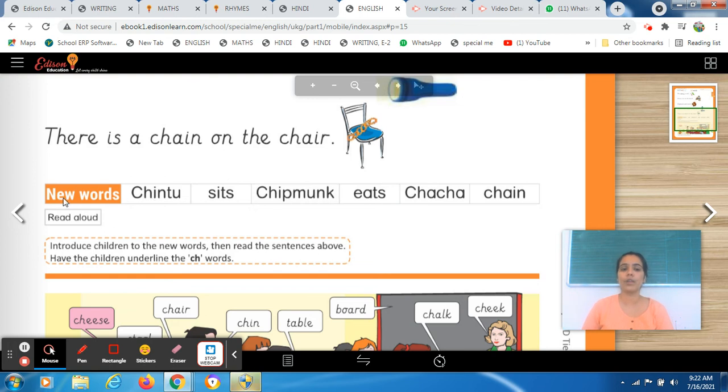Here you have to read these new words. Take your pencil in your hand, students, and put it on the very first word. We will split the big words into small halves and then read them. First, there is a ch blend, ch. It will give you the sound ch.